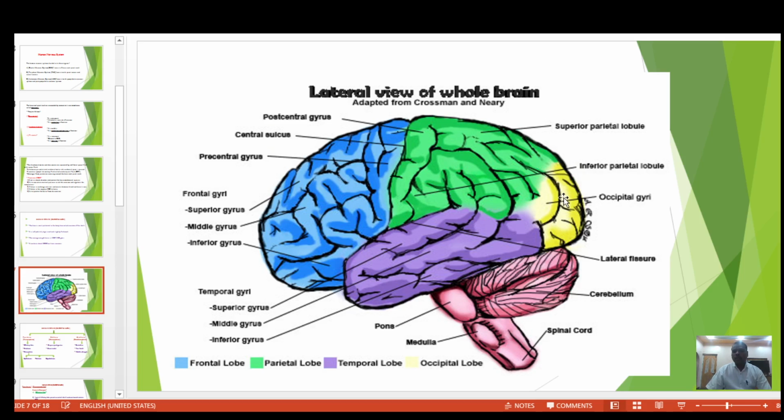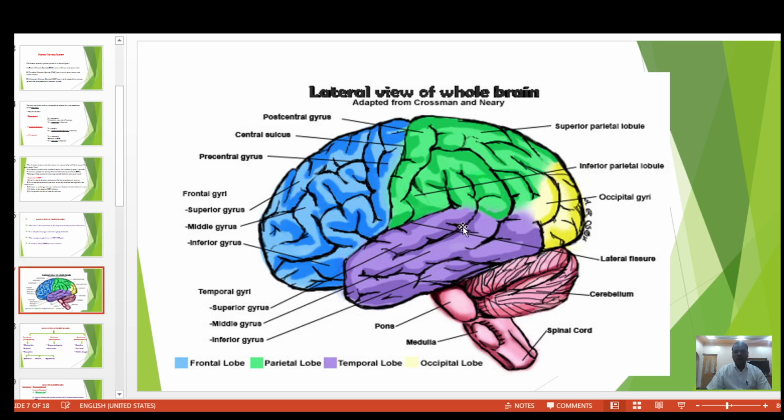This yellow section is called the occipital lobe. It consists of occipital gyri. These parts are called the lateral fissure, and this part is called the cerebellum. These are the pons varolii, and attached to the pons varolii are the medulla oblongata and spinal cord. So these structures make up the lateral view of the whole brain.